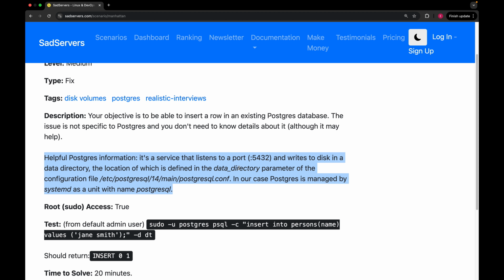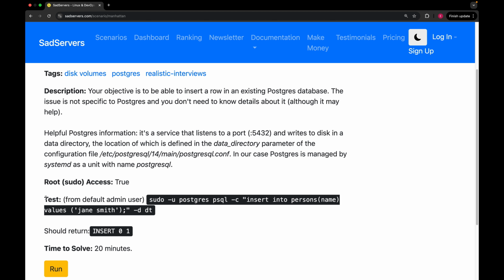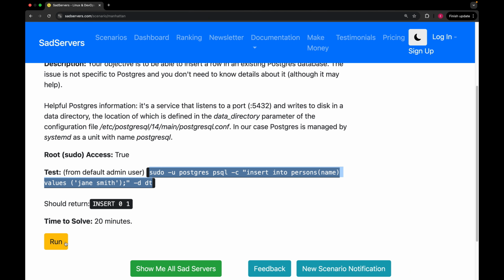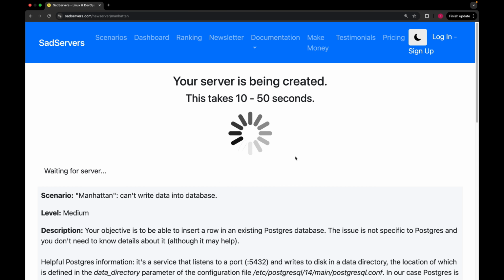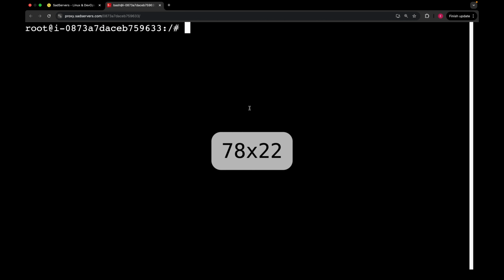We have this data directory. Probably this data directory basically defines data path of this Postgres database. But anyway, here also it says tests. So how we can test our solution, we can just run this command and it should return INSERT 0 1. Anyway, I'm just gonna click run. This is gonna spin up our virtual machine. So our virtual machine is ready. I'm gonna open the server terminal in new window.